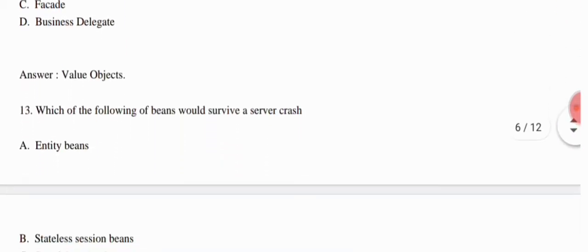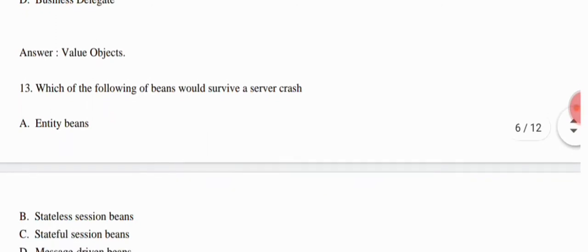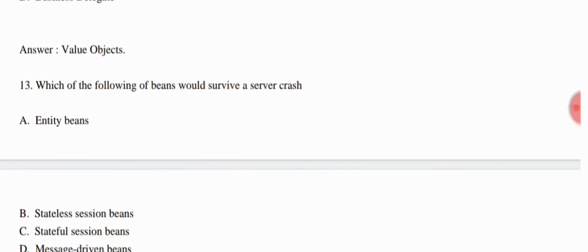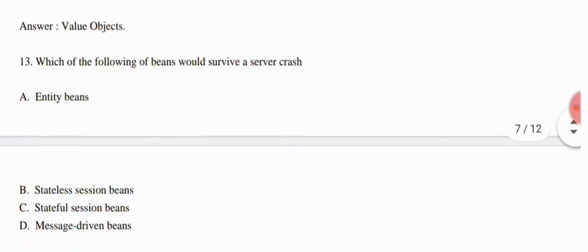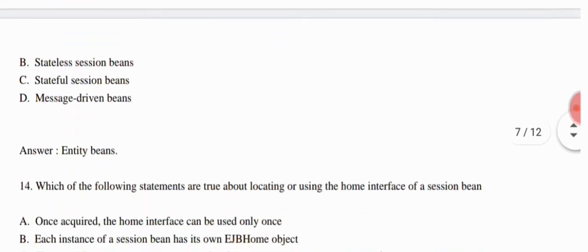Which of the following beans would survive a server crash? So they are giving four options. Option A, entity beans. Option B, stateless session beans. Option C, stateful session beans, and option D, message driven beans. Okay, so the correct answer for this question is option A, that is your entity bean. Now we come to the next question.